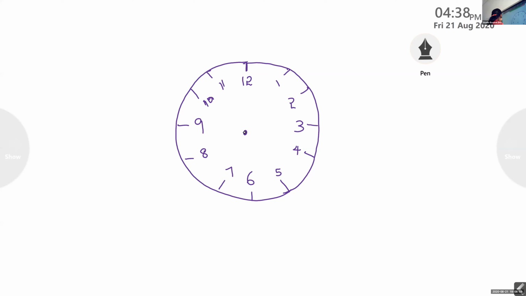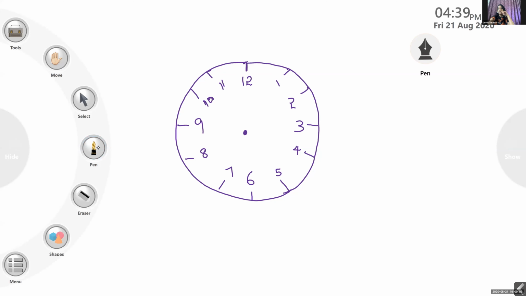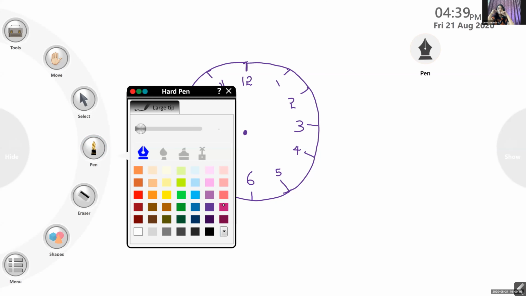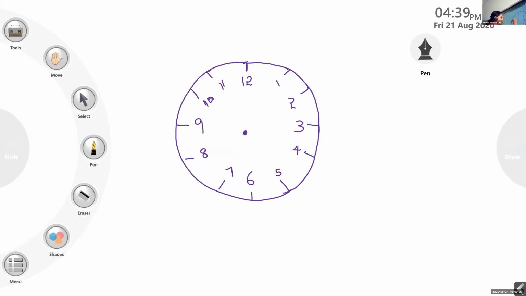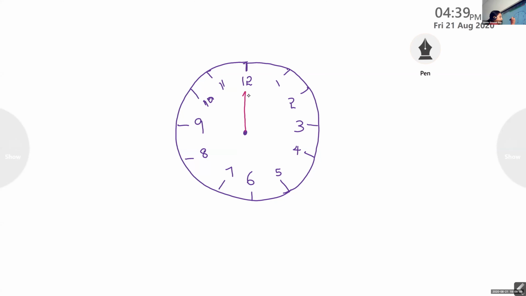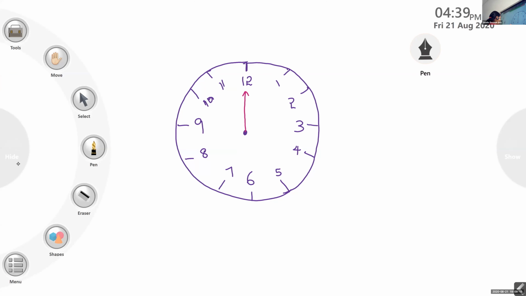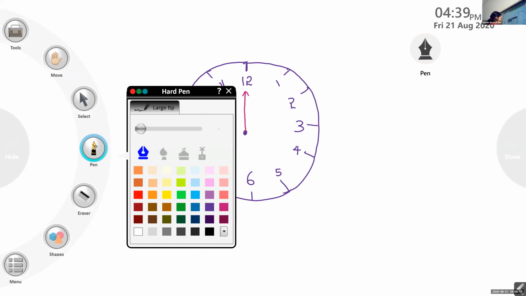Okay. How can I show 12 o'clock? Ma'am, the hour hand and minute hand should be on the 12. The hour hand is small. The minute hand is big, a long one. The hour hand is short and the minute hand is a long one, right? Yes, ma'am. Okay.